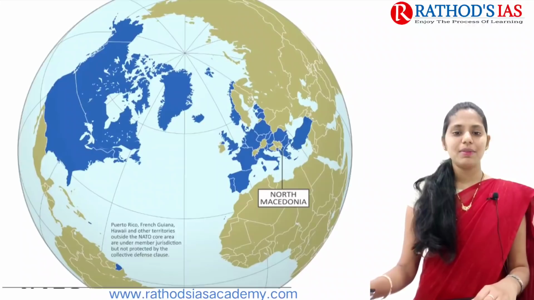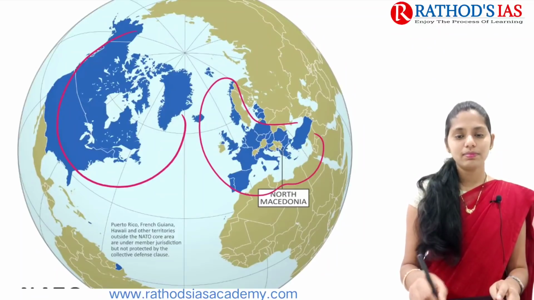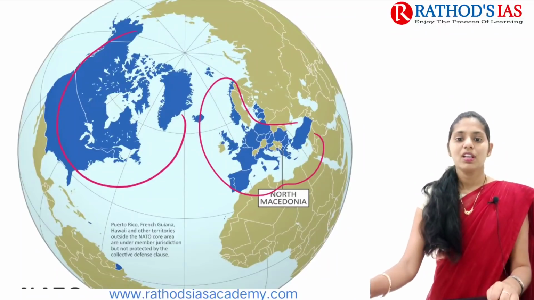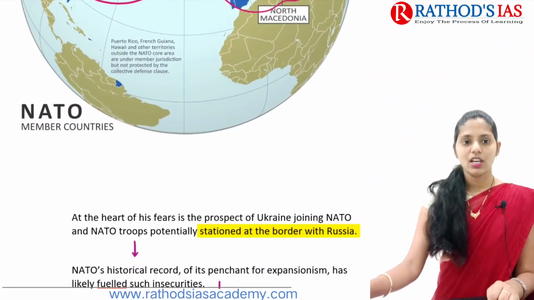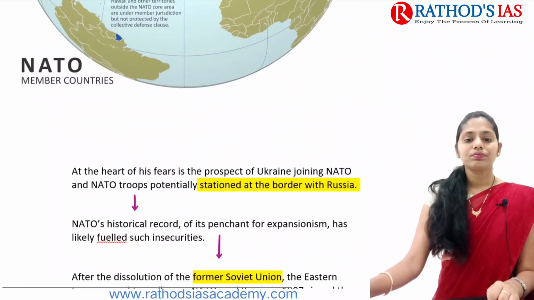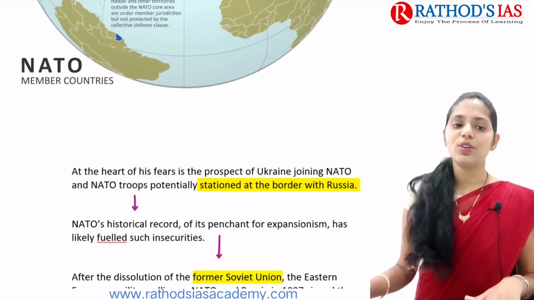If you see this image, in this image the blue color ones are the countries which are part of this NATO. Recently North Macedonia joined this NATO in 2020. Okay, so now what is the context here? Why is it a concern? Why is this NATO in the news?